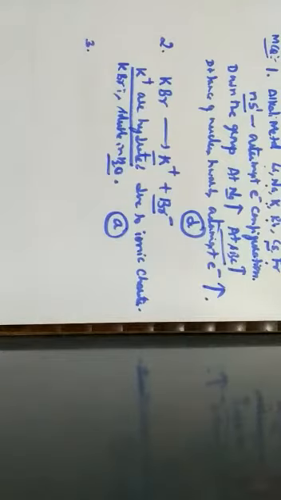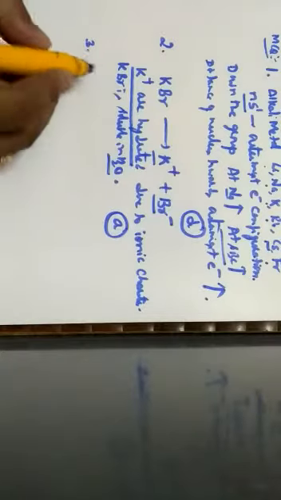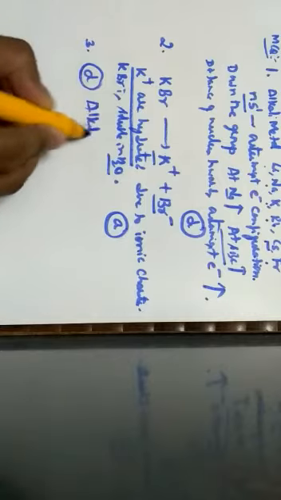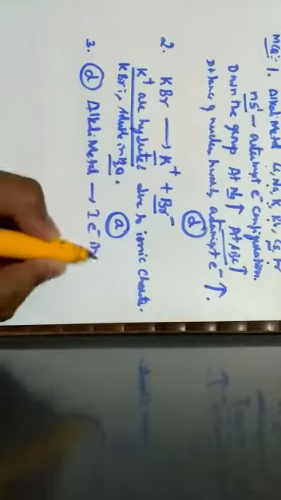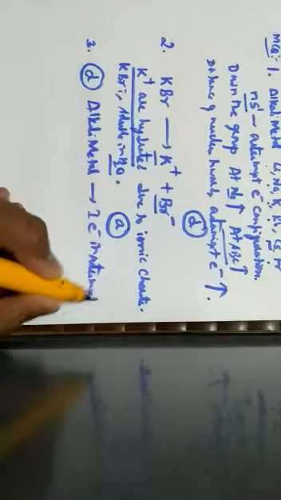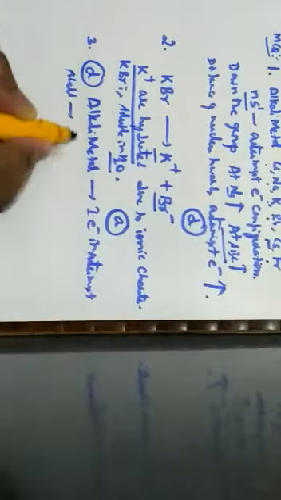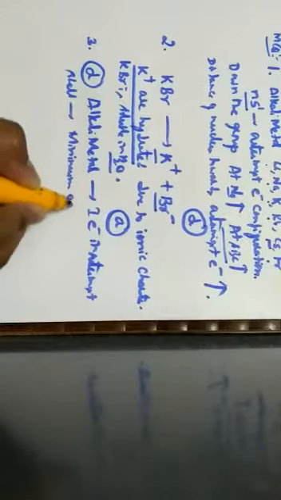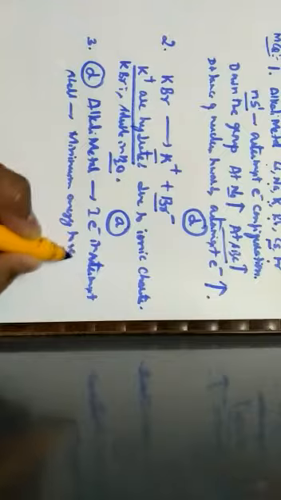Next one, question number 3. The characteristic not related to alkali metals: their ions are isoelectronic with noble gases. Yes, it is true. They have low melting point. Yes, this is also true. Low electronegativity. True. High ionization energy. No, high ionization energy is the false statement, because all alkali metals have one electron in the outermost shell, and this one electron requires minimum energy to remove.